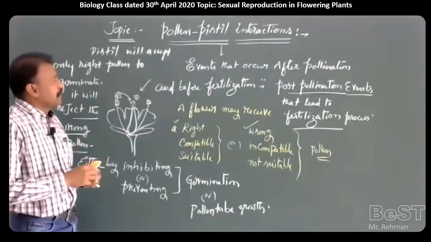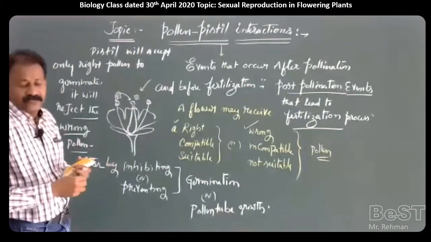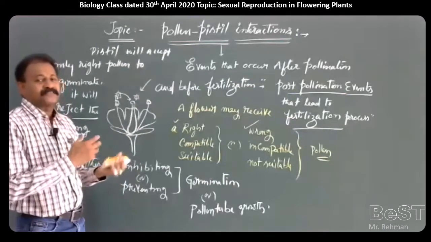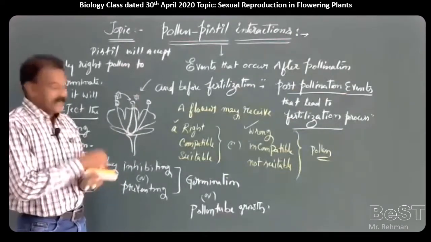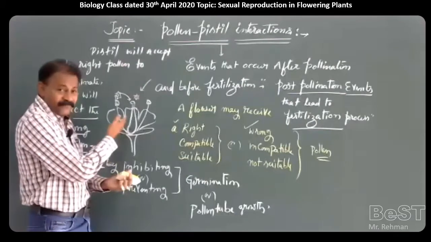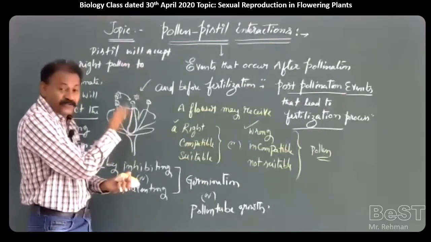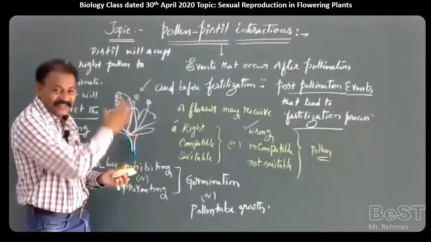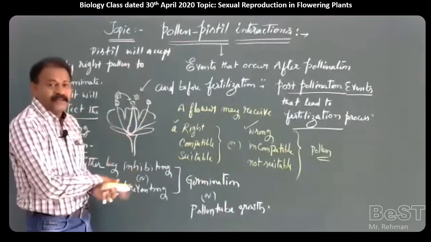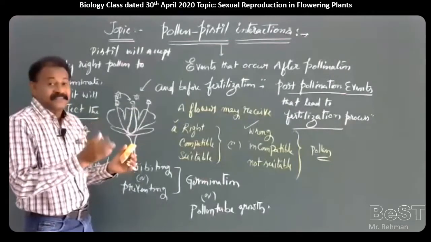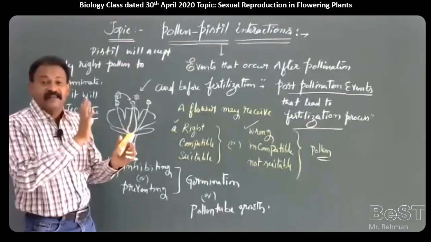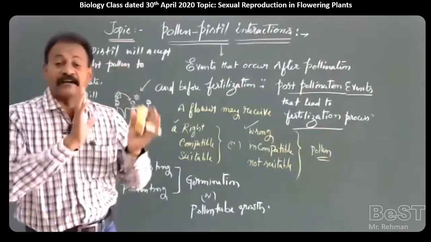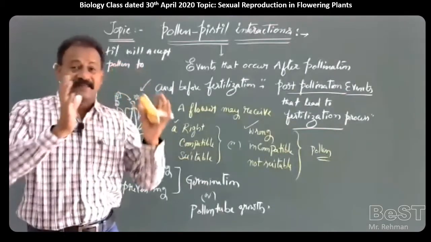So here in the pollen-pistil interactions, my dear students, we are going to see what this pollen-pistil interaction is, and how the pistil is able to judge and select whether it is a right pollen or a wrong pollen. It is because there is a continuous dialogue between pollen and pistil. Dialogue means trial and error method.